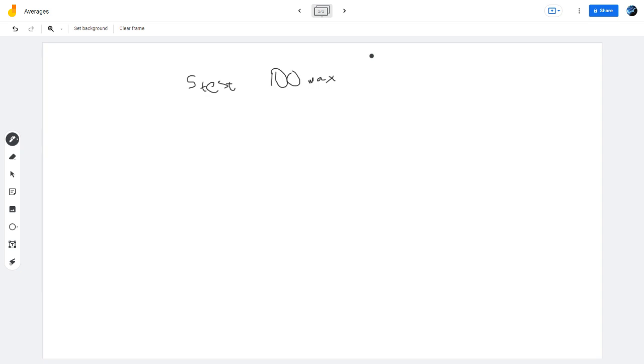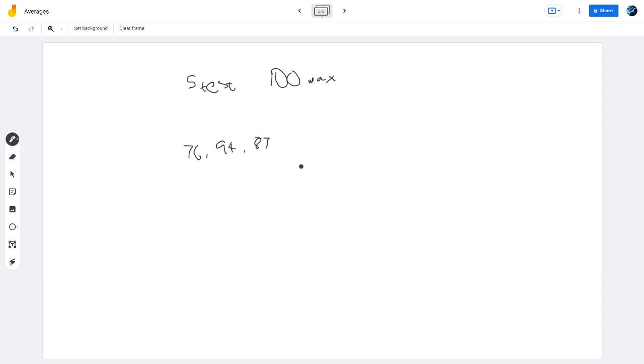So the scores on the first 3 tests are 76, 94, 87. And she wants to average 81. So when she says average, remember average usually means the mean. Unless they specifically talk about any other type of average, we're talking about the mean here.